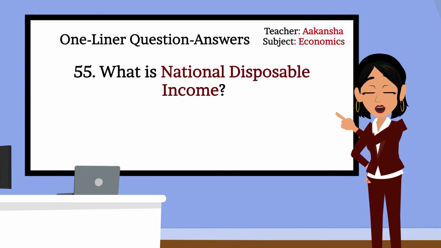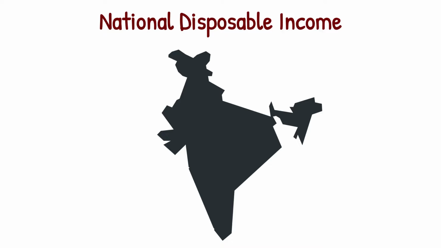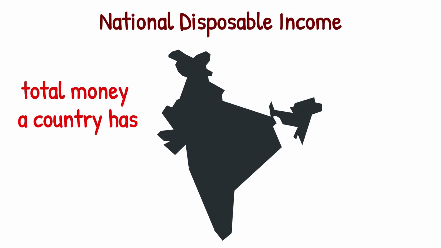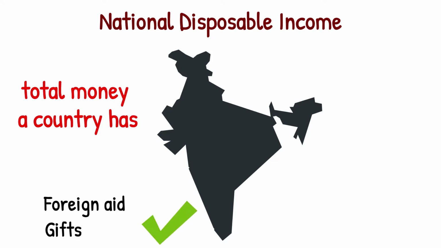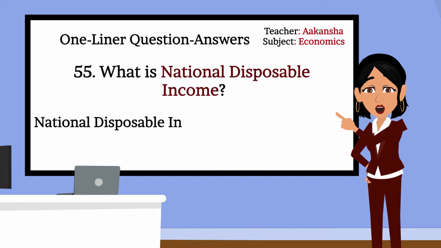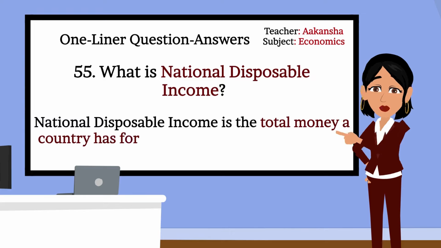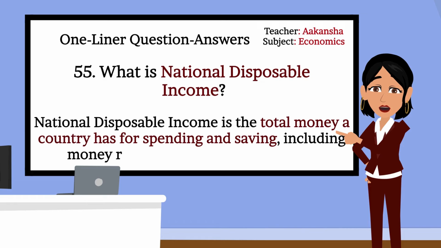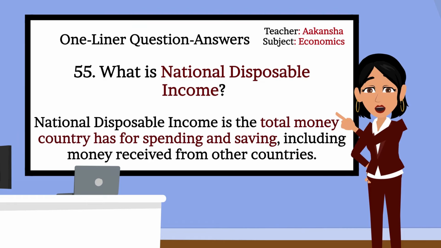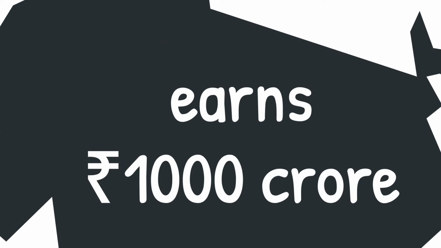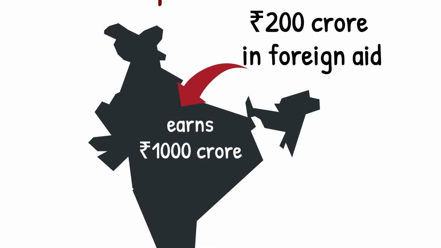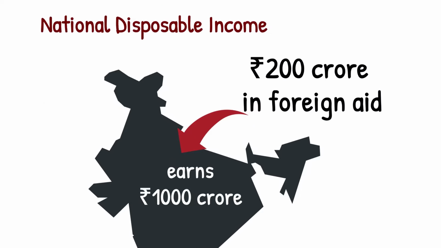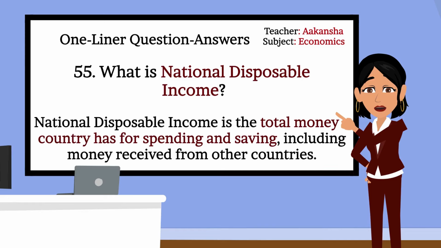55. What is national disposable income? National disposable income is the total money a country has after adding any extra income from other countries, like foreign aid or gifts. Correct, Rashi. National disposable income is the total money a country has, and shows how much a nation can spend or save, including both earnings and help from outside. Can you give an example? For example, if a country earns 1,000 crore rupees but also gets 200 crore rupees in foreign aid, its national disposable income becomes 1,200 crore rupees. That's correct. Let's move to next question.